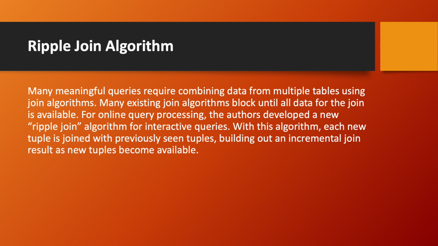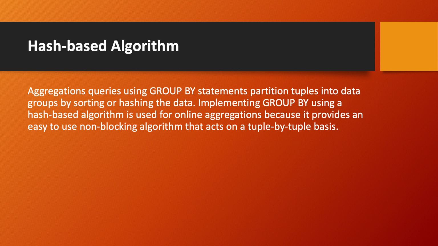Hash-based grouping. Algorithms that aggregate queries using group by statements partition tuples into data groups by sorting and hashing the data. Implementing group by using a hash-based algorithm is used for online aggregation because it provides an easy-to-use non-blocking algorithm that acts on a tuple-by-tuple basis.